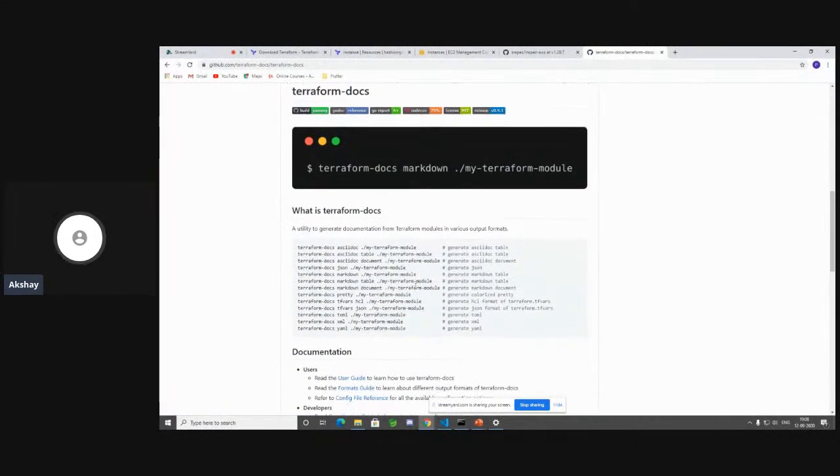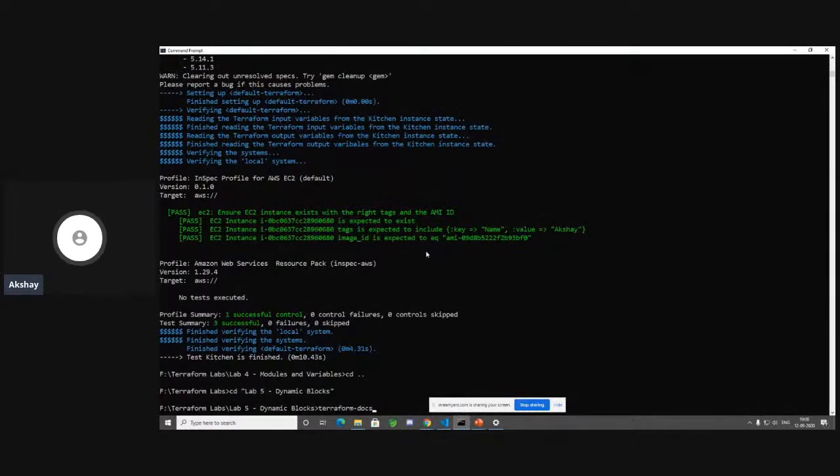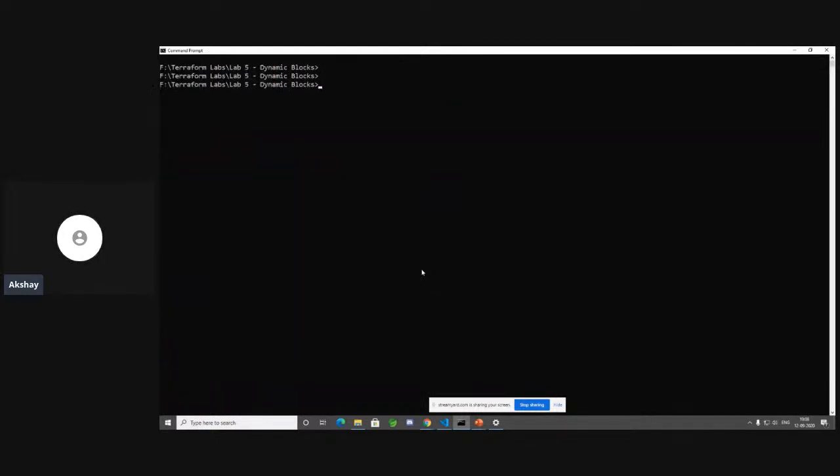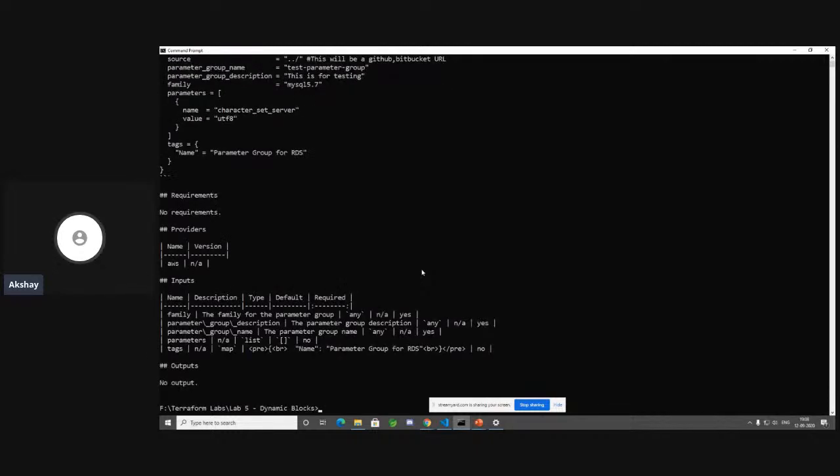You can always go ahead and generate your markdown file, which is your MD file. I'm going to use Terraform markdown as a table. You can also do it as a document and so on. Let me do it as a table. Why not? Let's paste that command. Let me press Control C and clear the screen, paste that command, and add a dot to see if it generates.